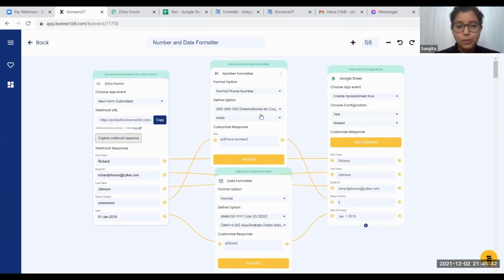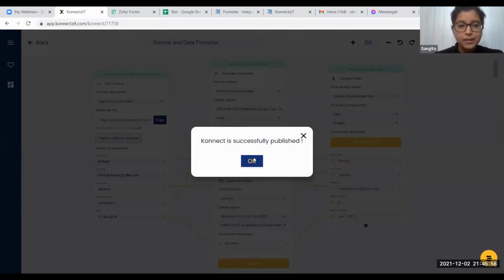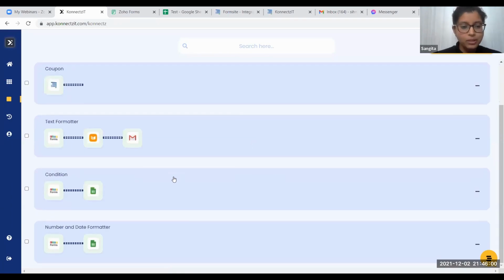Same thing you can do with numbers. There are various formats available here, but we'll just format the phone number as of now to understand it a little better. I've created this, and I'm going to publish this particular format. I'll explain it in detail.